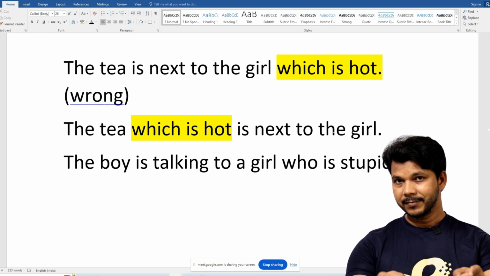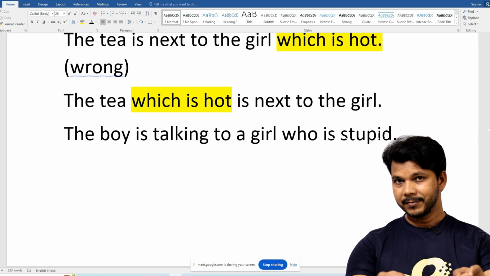Wrong sentence. Unfortunately, what I did, who is stupid is about the girl. So now is it proven?